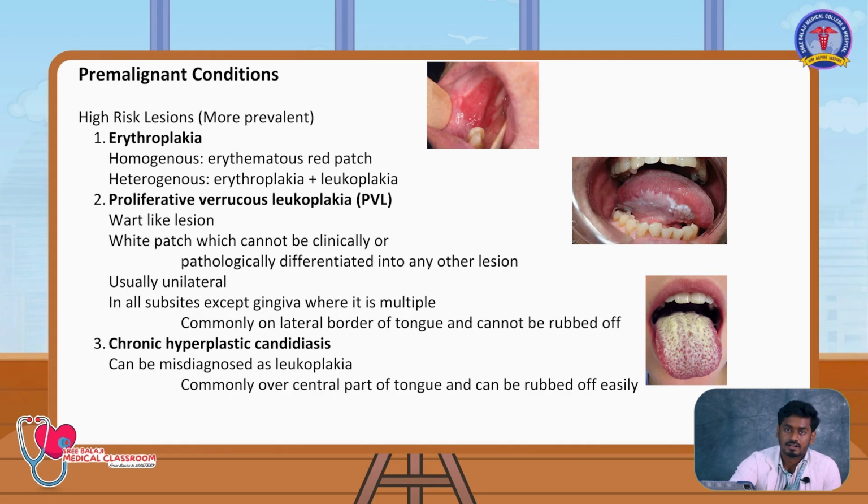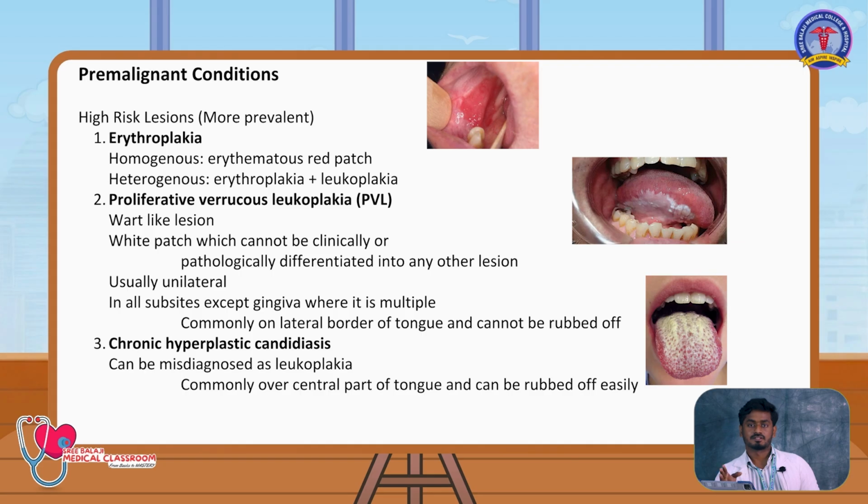Homogeneous is a uniformly red patch. Heterogeneous is a red patch either mixed with leukoplakia or with leukoplakia on the base of the erythroplakia. In the common population, homogeneous erythroplakia is more prevalent than heterogeneous. But we consider heterogeneous erythroplakia to have more tendency to become a cancerous lesion compared to homogeneous erythroplakia. The other thing is proliferative verrucous leukoplakia.